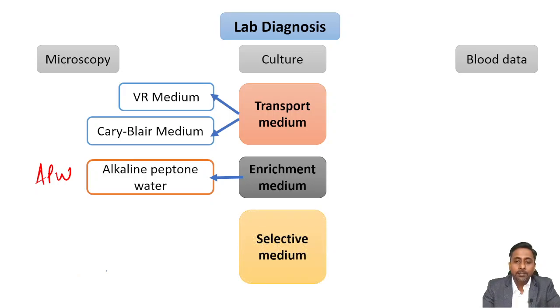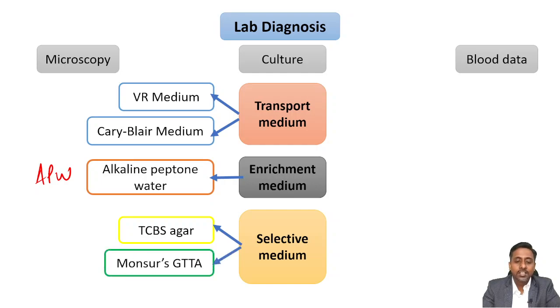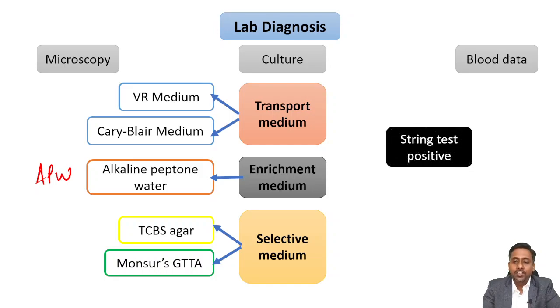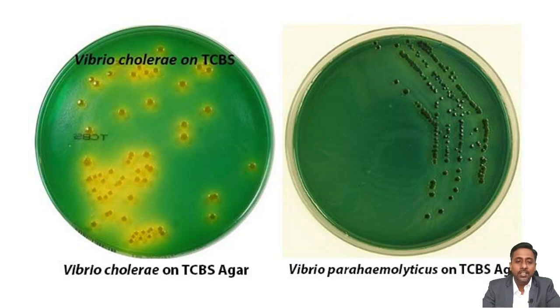And the selective medium which is used for culture are TCBS agar and Monsur's GTTA. What is this TCBS agar? TCBS is thiosulfate citrate bile salt sucrose agar, and Monsur's GTTA is Monsur's gelatin taurocholate trypticase tellurite agar. Okay, and also it will show a positive string test. So we will see in this image.